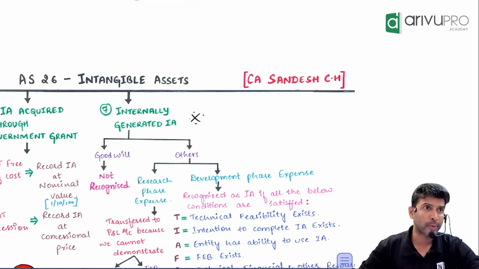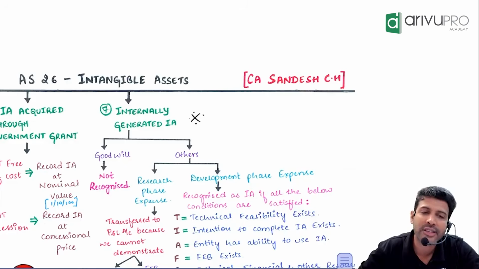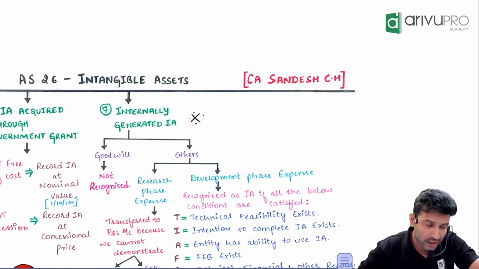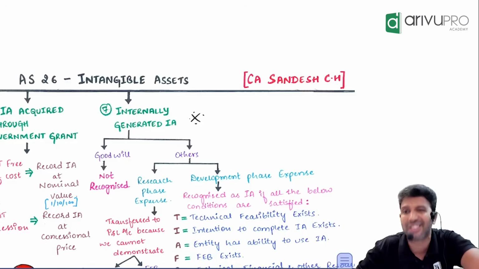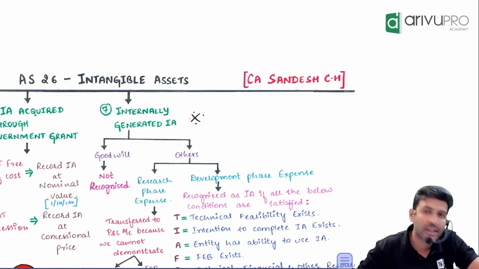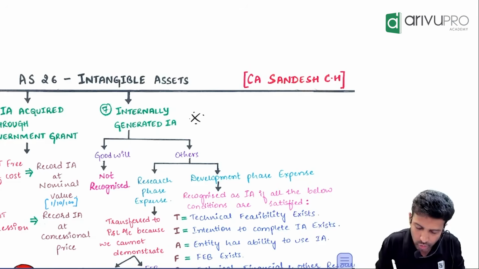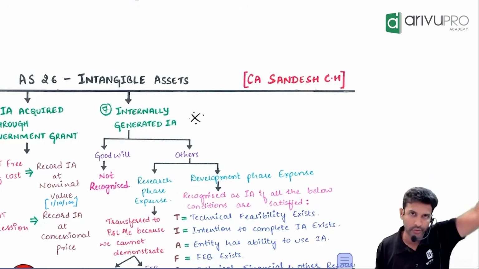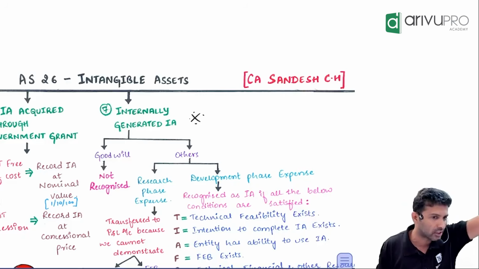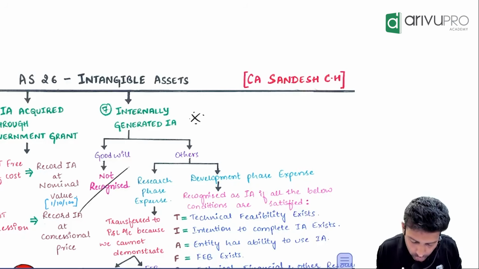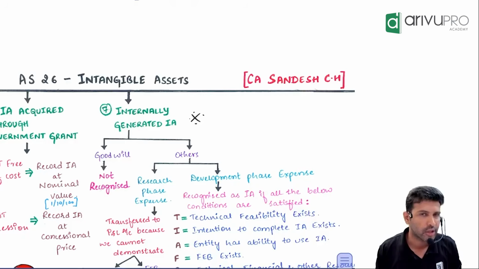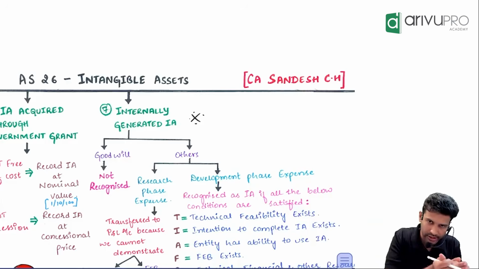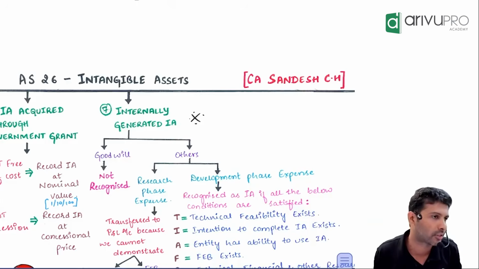But goodwill that came as per amalgamation is called purchased goodwill, because that goodwill came when you purchased a business. But what we are referring to here is internally generated goodwill, which you have calculated as per the average profits method or super profits method. That you cannot recognize. So first find out whether it is internally generated goodwill or whether it is others.